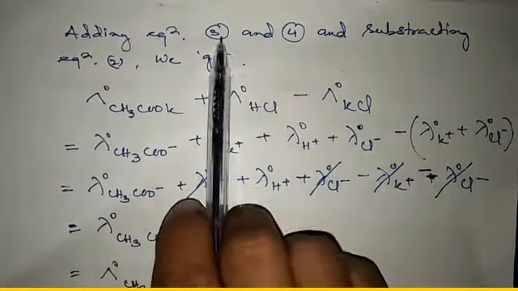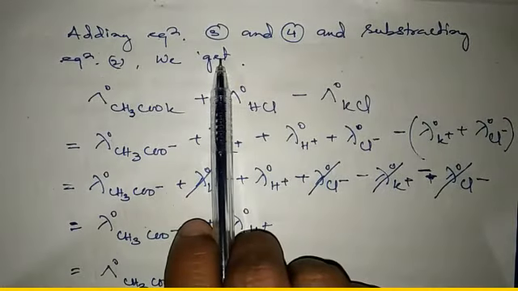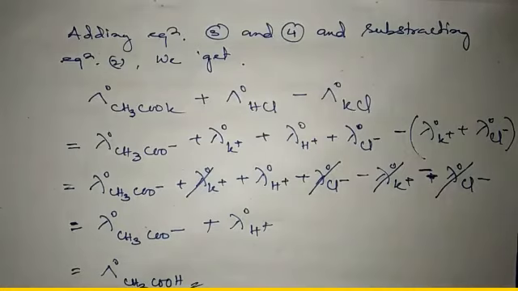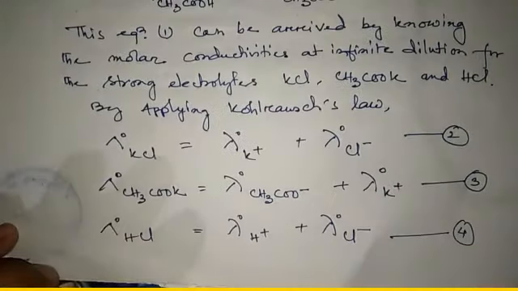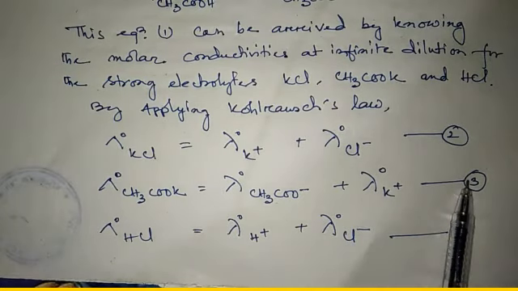Adding equation 3 and 4 and subtracting equation 2 we get. See what is equation 3 and equation 4. Now see, this is equation 3 and this is equation 4.